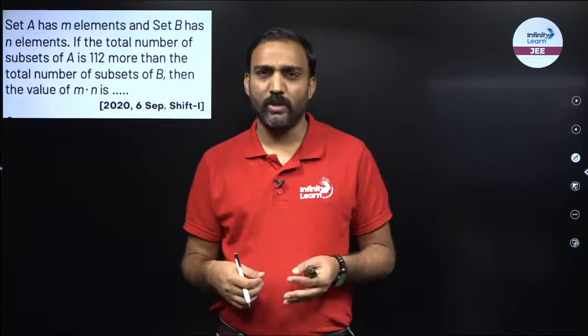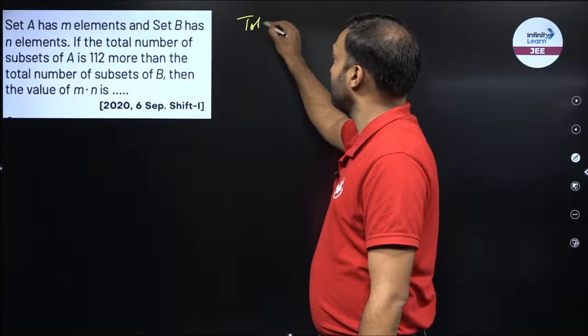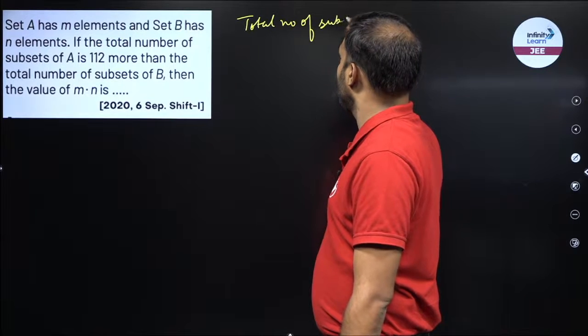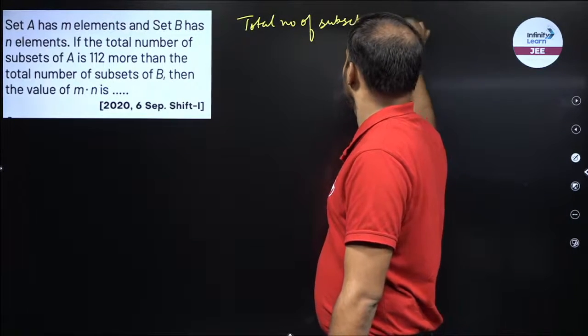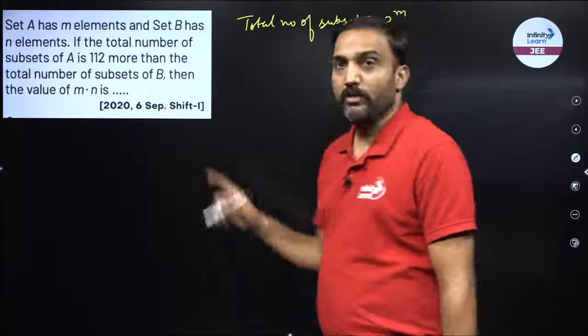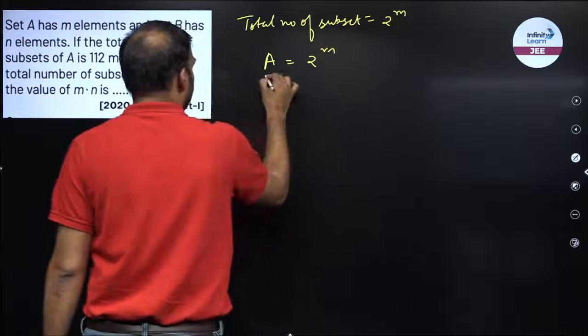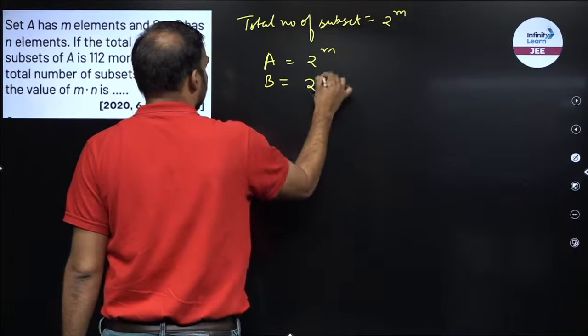For example, let's say A. A will be in my subset or A will not be, so two ways. B will be there or will not be there, two ways. That's why we say the total number of subsets possible for any set whose cardinality is m will be 2 raised to power m. So the number of subsets of A would be 2 raised to power m, and the number of subsets of B would be 2 raised to power n.